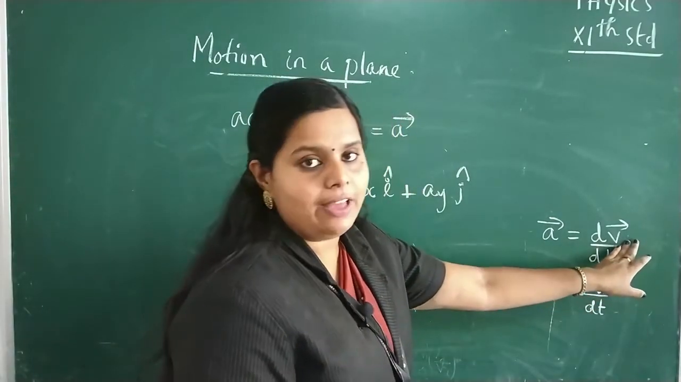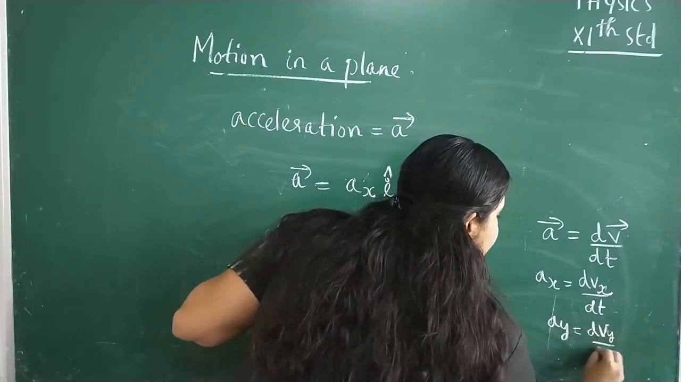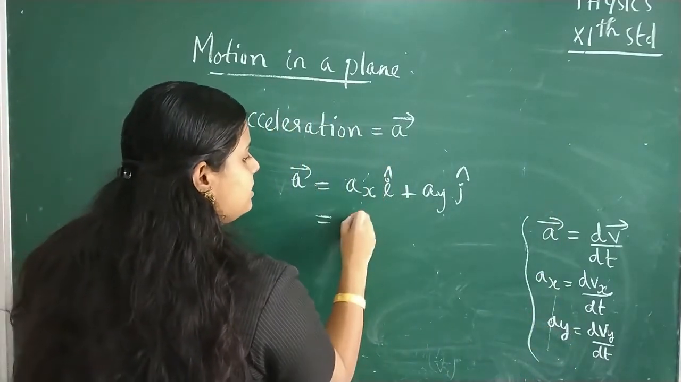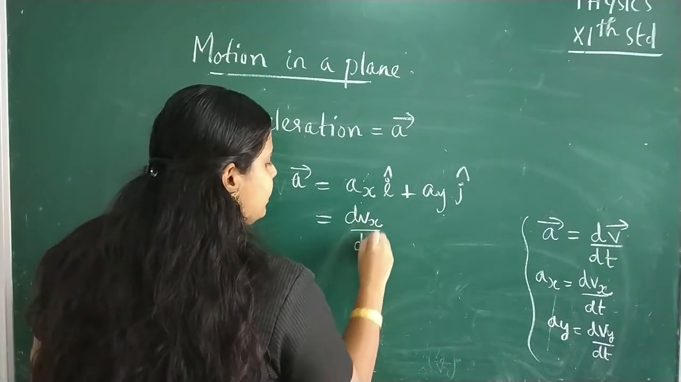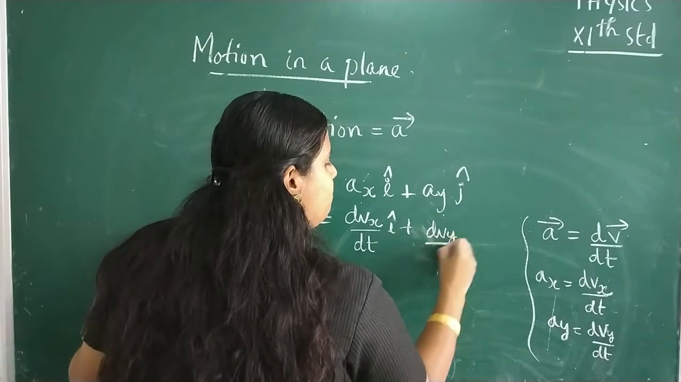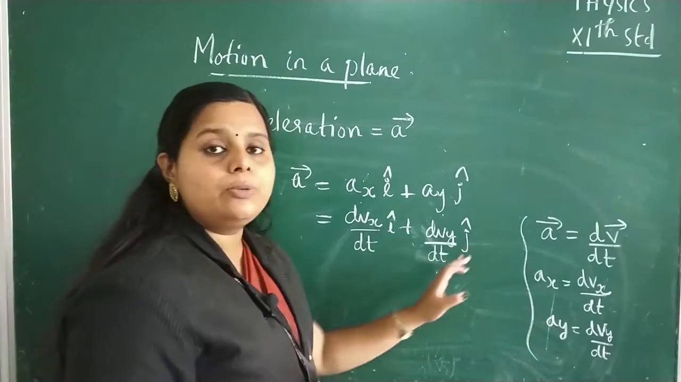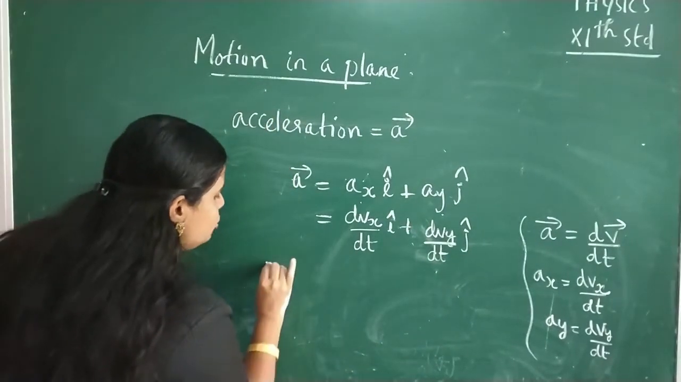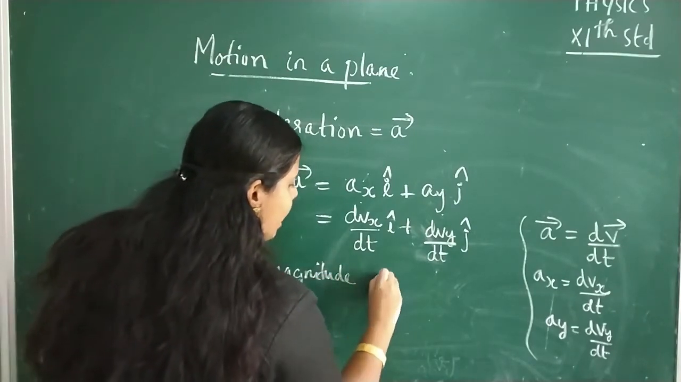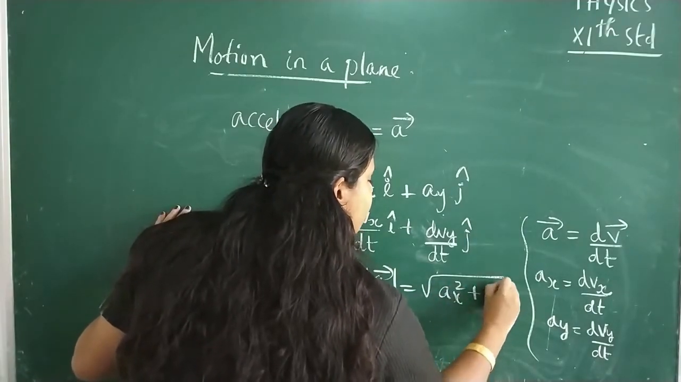And also Ay is equal to dvy by dt. So here we can substitute for Ax and Ay. So Ax is equal to dvx by dt into i cap plus Ay, that is dvy by dt into j cap. So the acceleration can also be written like this. Now, what about the magnitude of this acceleration? Yes, the magnitude of this acceleration is given by root of ax square plus ay square.